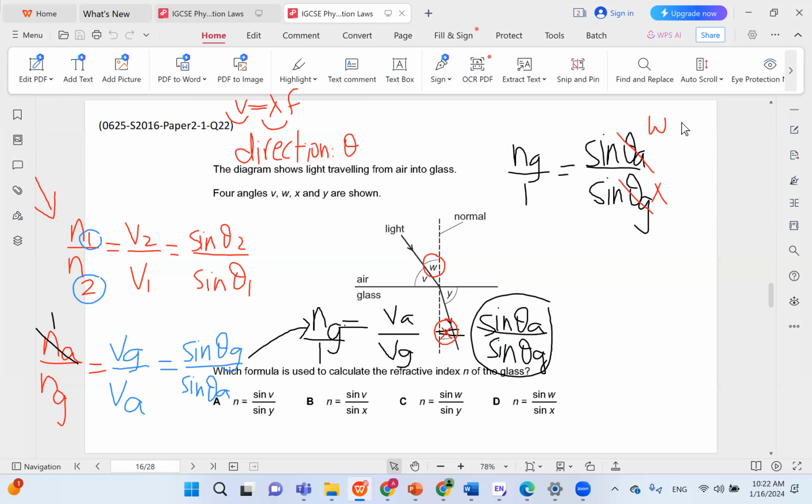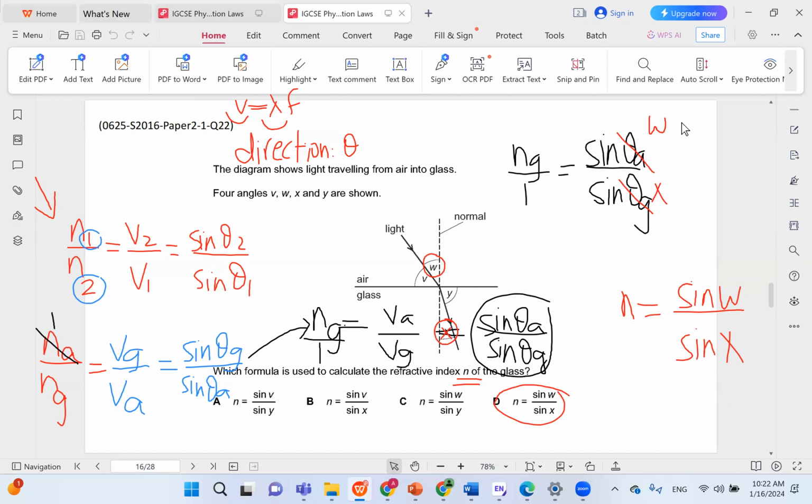So they said that the refractive index of the glass is labeled as N. So basically N equals sine W over sine X. This should be the correct answer, which is D. So this is the equation that you need to know for refraction, and it's the equation that we're going to use throughout the rest of this video.